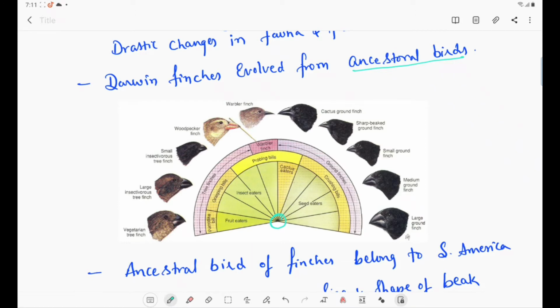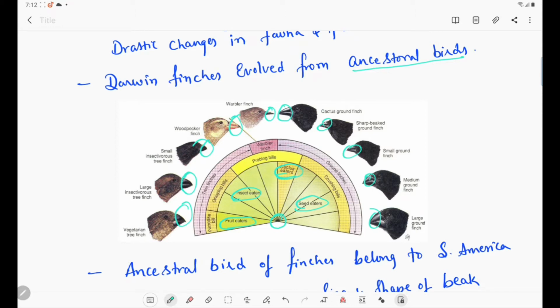So these seed eating birds have evolved into different varieties based upon their feeding habits. Some are fruit eaters, some are insect eaters, some are cactus feeders, and some are seed feeders. Based upon that, they have modifications in their beaks. If you see the shape of the beaks, they have been much modified, and each and every bird evolved into different species.